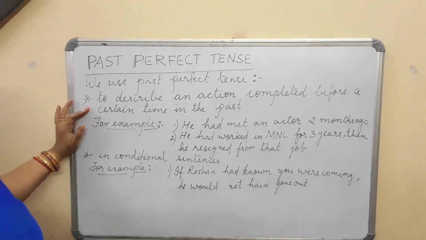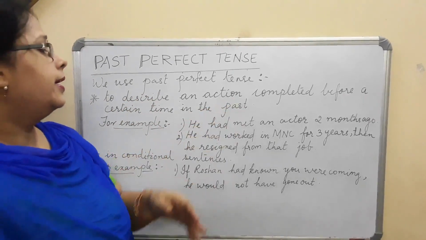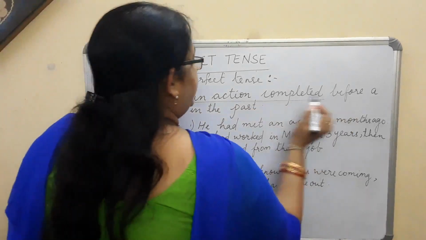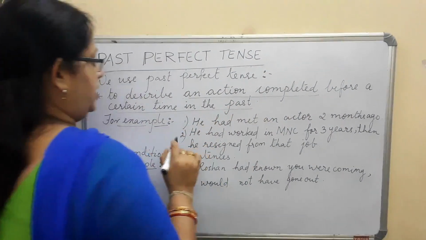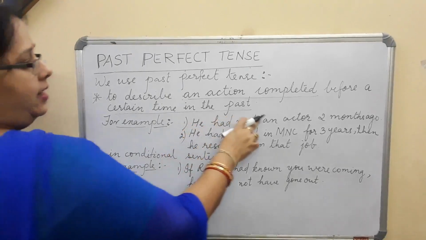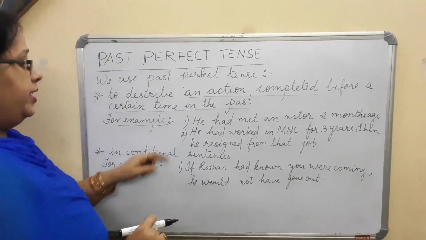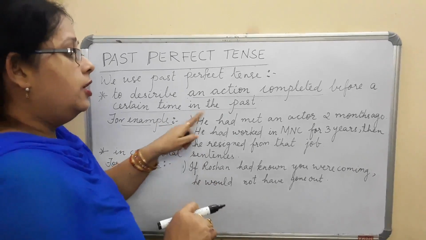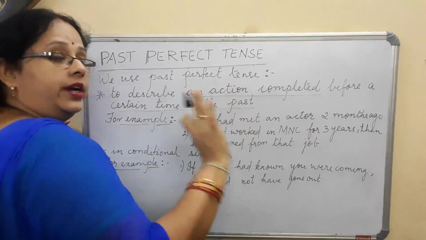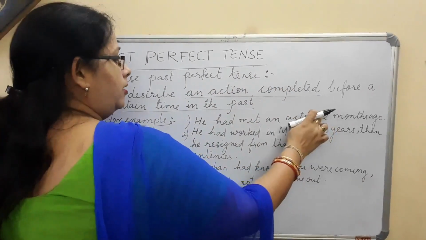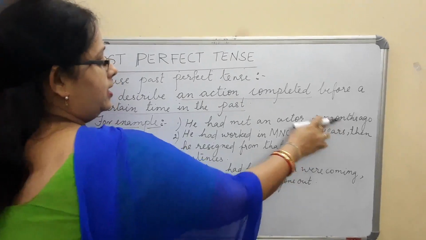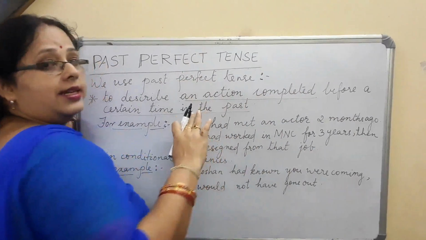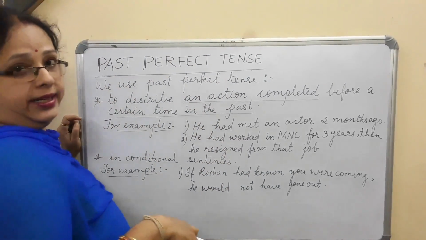Next, we use past perfect tense to describe an action completed before a certain time in the past. For example, he had met an actor 2 months ago. The person is saying that he had met that actor 2 months ago. So that action is already completed. Meeting that actor was 2 months before. So he is describing an action completed before a certain time.